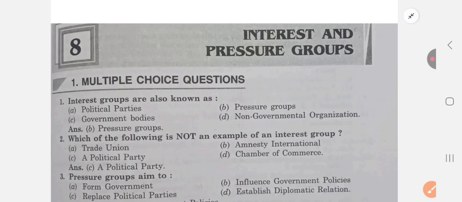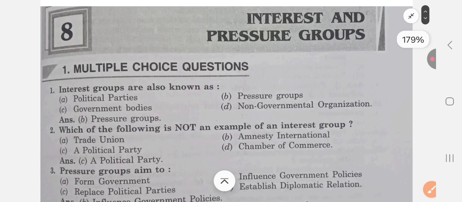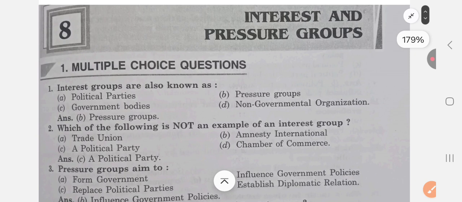Basically, according to Encyclopedia Britannica, a pressure group is any interest group that is not a part of government and does not itself seek to govern the country in its own name, but does seek to influence the government for its own purpose.